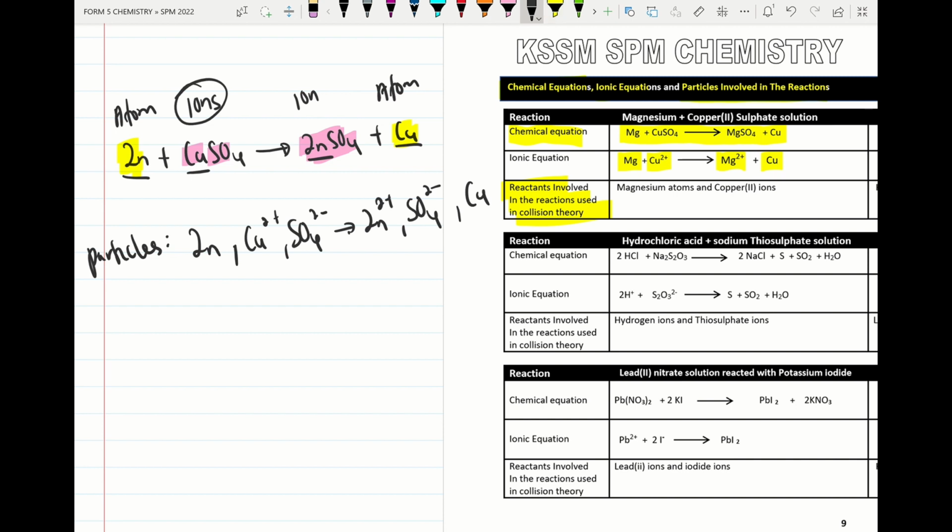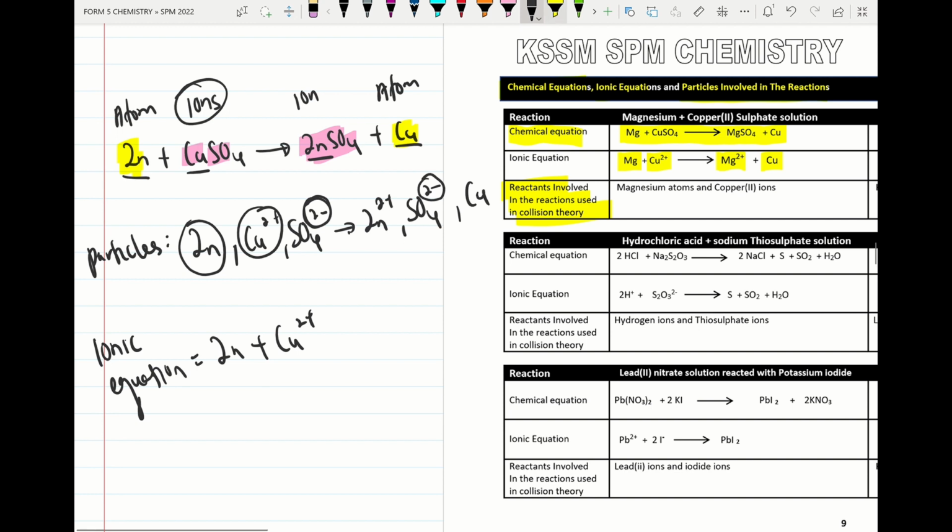So we try to check which particles are involved in the reaction. Which particles are involved will go under the ionic equation. So zinc is involved. Then copper 2 ion is involved. Sulfate ion, we check the oxidation number, it remains unchanged. So this ion acts as a spectator ion. We remove the sulfate ion. So arrow, the ion that is produced is zinc ion and this one is copper atom.